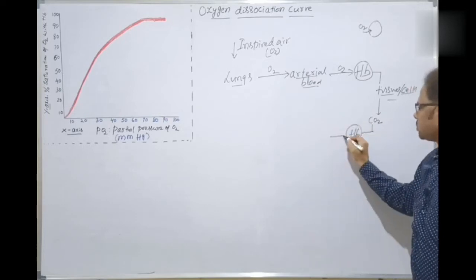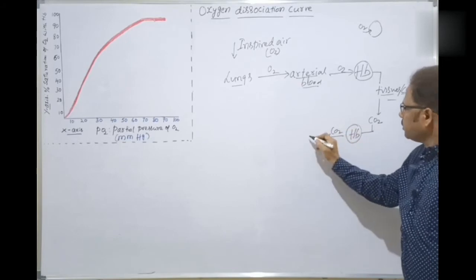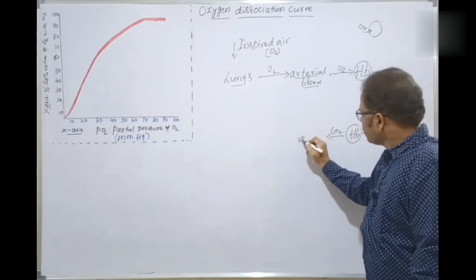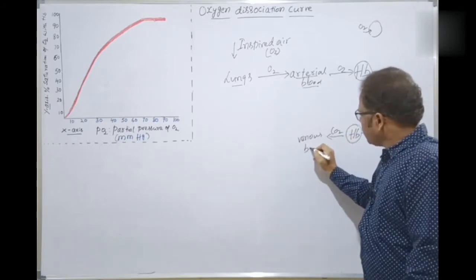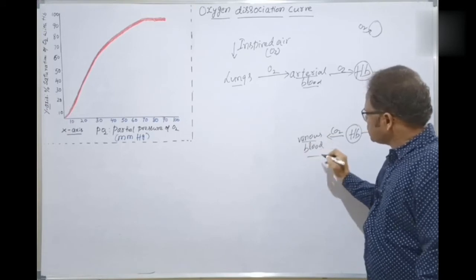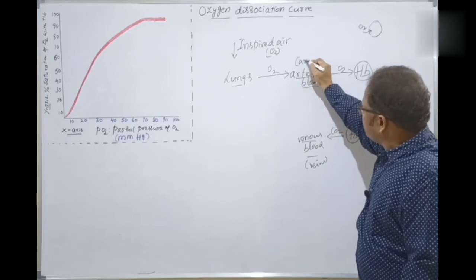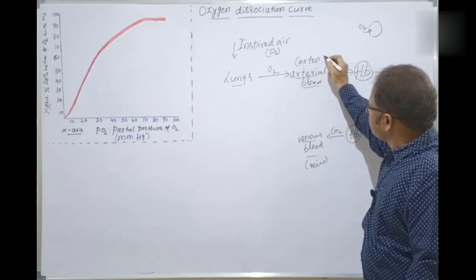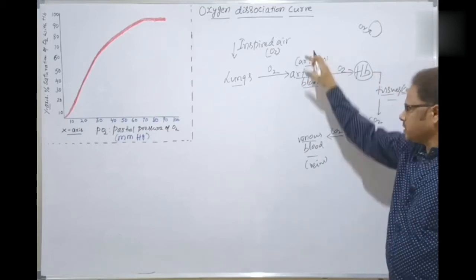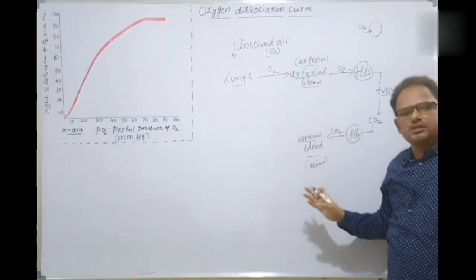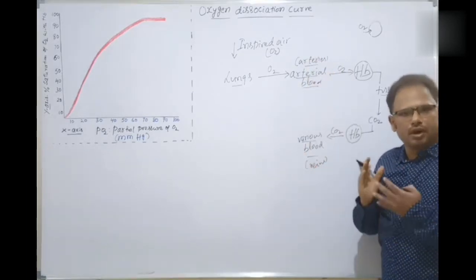That is venous blood, because it is carried by the veins. This is arterial blood because it is carried by the arteries. Which arteries? Systemic arteries, and these are the systemic veins, as different from the pulmonary arteries and the pulmonary veins.